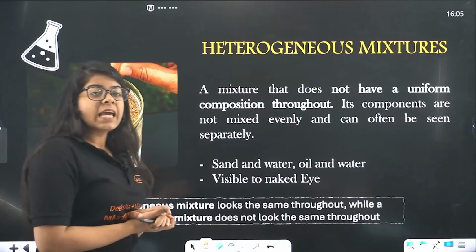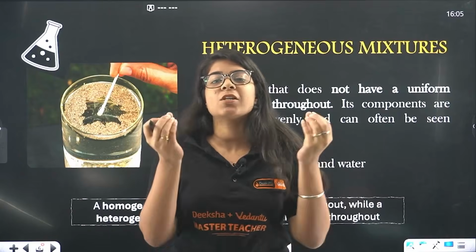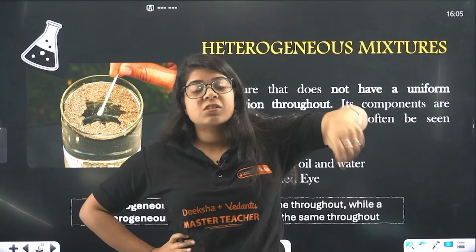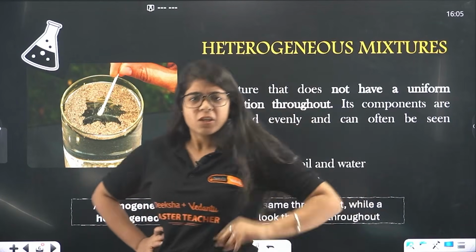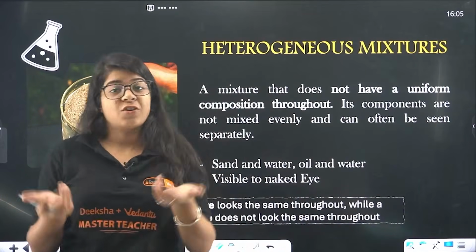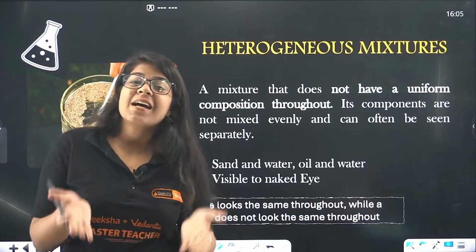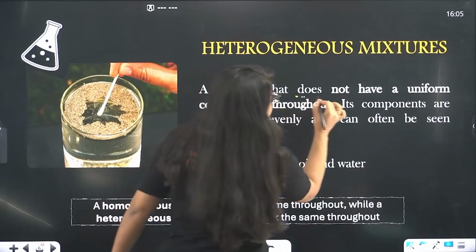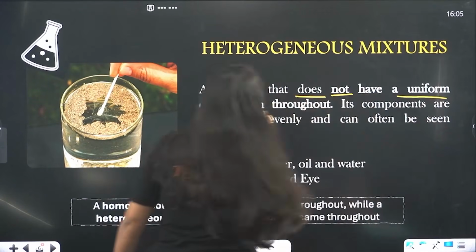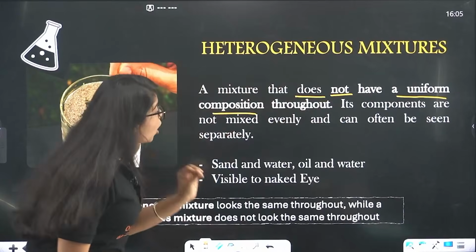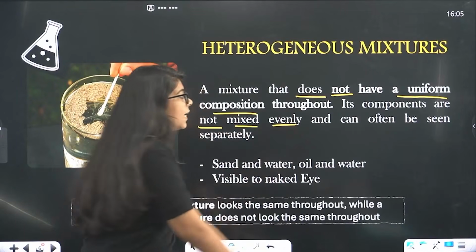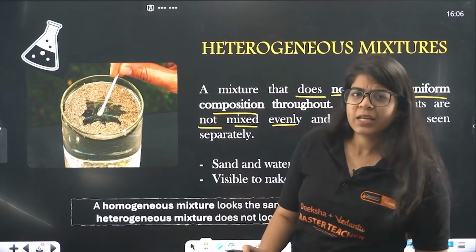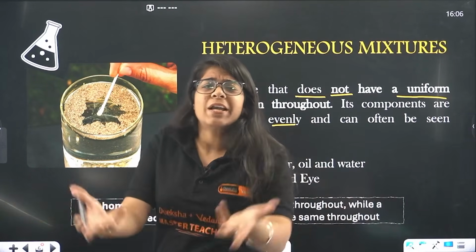Now have you seen if you put some seeds in water, or let's say you put sand in water, is it homogeneous? Can you see the sand particles in the glass? You can see it, right? But if you can see it, it's not a homogeneous mixture, then it's a heterogeneous mixture. Understood? A mixture that does not have a uniform composition throughout. Its components are not mixed evenly. They are not mixed evenly and can often be seen separately. You can clearly see sand in the water. And that's what a heterogeneous mixture is.